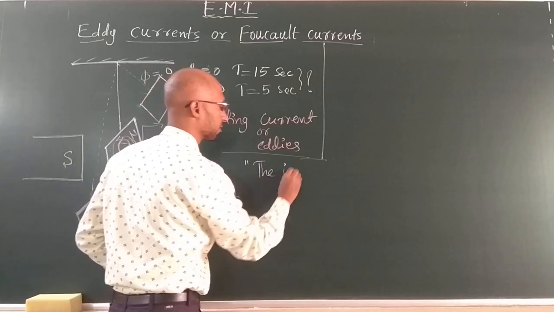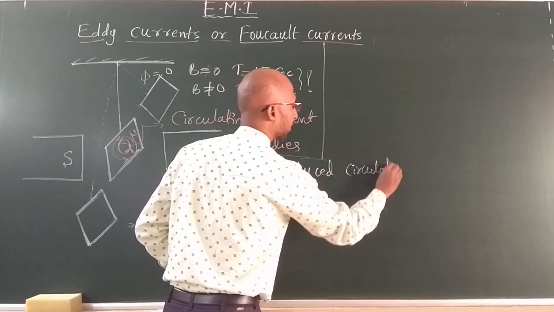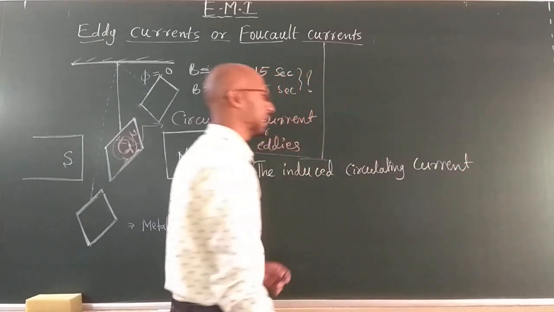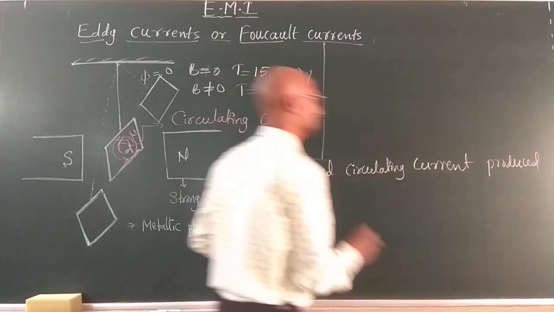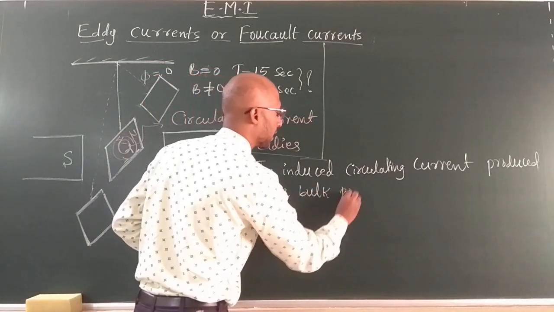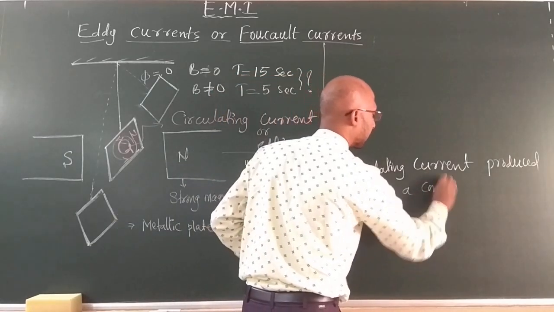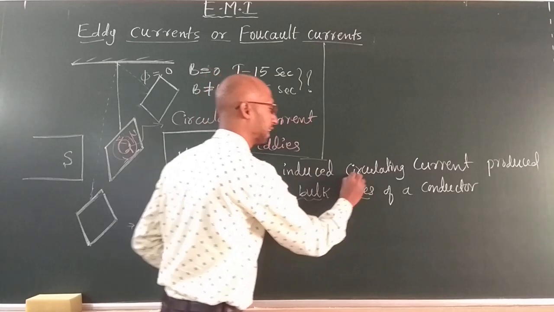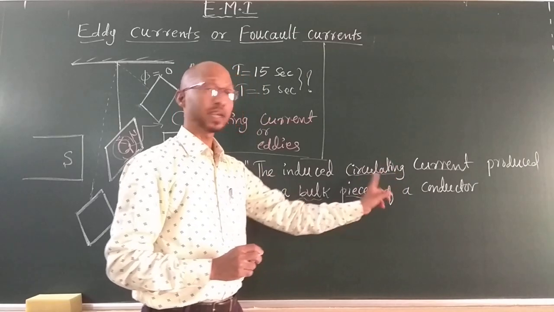The induced circulating current, produced in bulk pieces of a conductor. Now remember this word, bulk pieces, circulating current. It is a very important word. Bulk pieces in a circulating current is induced.